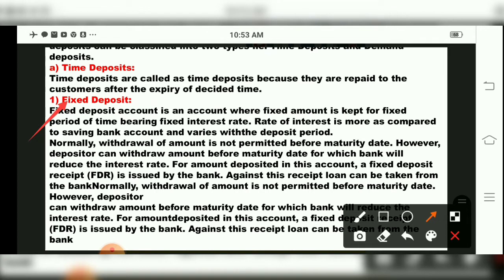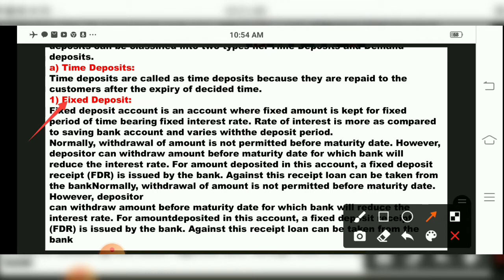And normally withdrawal of amount is not permitted before maturity, means only after the expiry of 1 year can you withdraw the cash, children, from fixed deposit. However, a depositor can withdraw amount before maturity date, for which the bank will reduce the interest rate. If in case of emergency a person wants to remove money before the expiry, then the bank will not give him the full interest rate, it will cut down the interest rate.